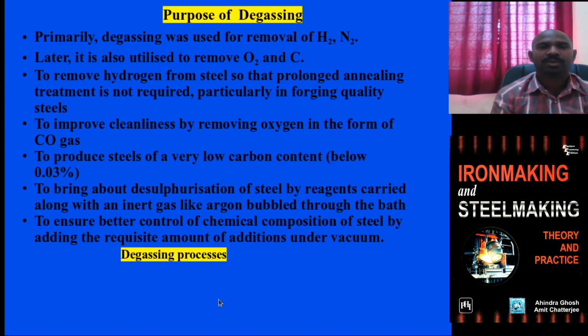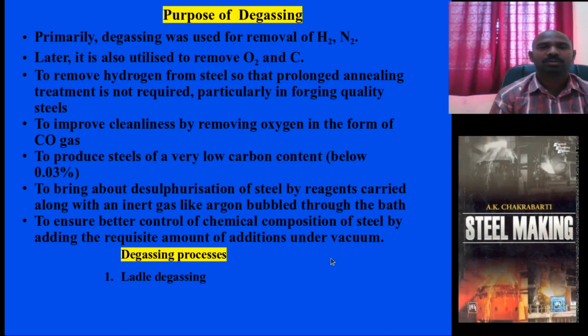There are three main categories of degassing process: ladle degassing processes such as AOD and VOD vessels, stream degassing, and circulation degassing.